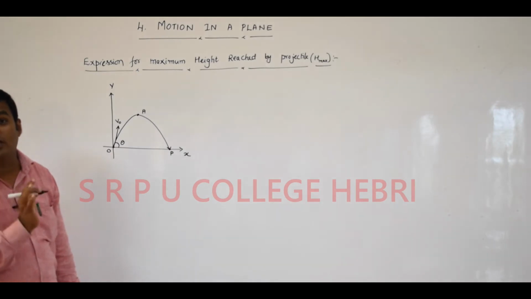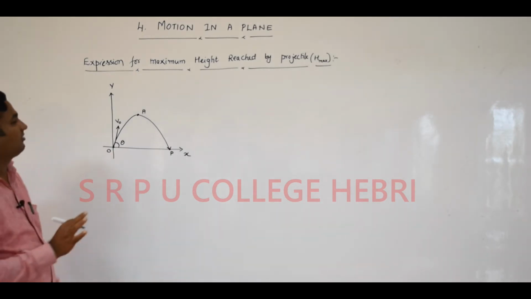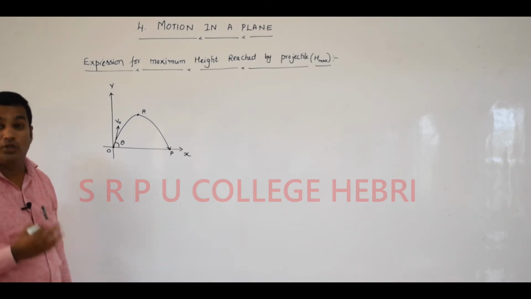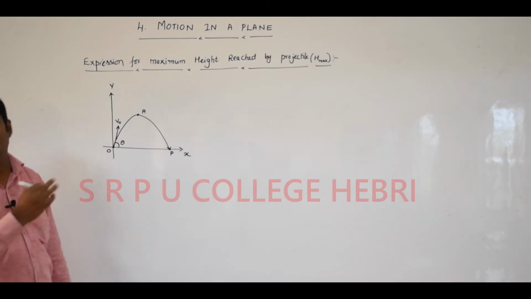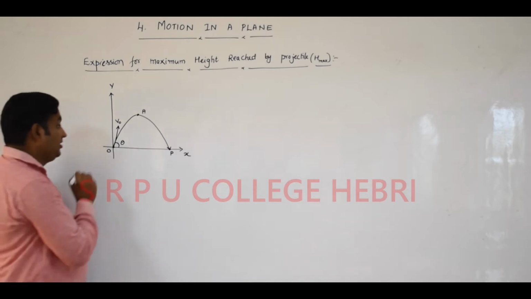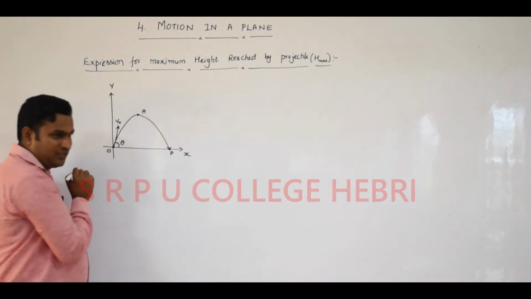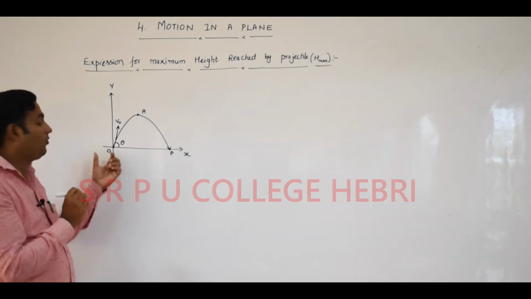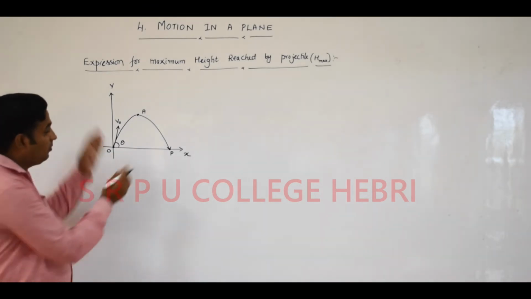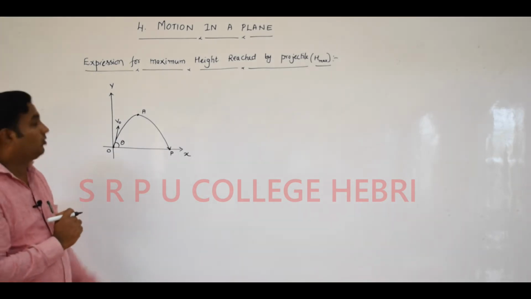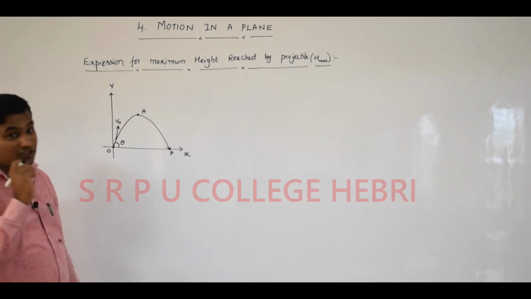I already told you trajectory is nothing but path. The path traced by a projectile is a parabola. That we already learned, and not only that, we verified it. Again, remember this initial velocity V0 is the initial velocity at point O itself. It is in between the x and y axes and makes an angle theta. Automatically, V0 is a vector quantity.